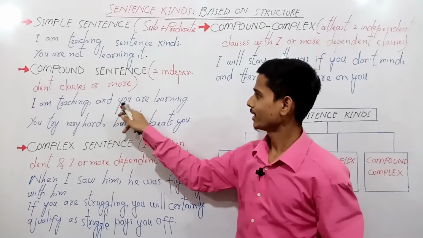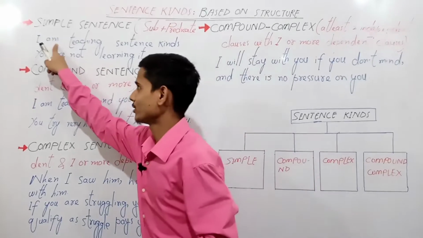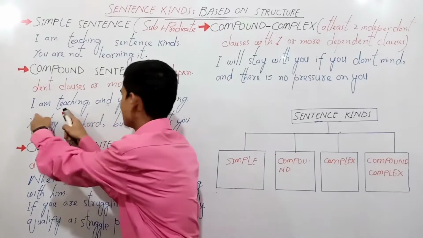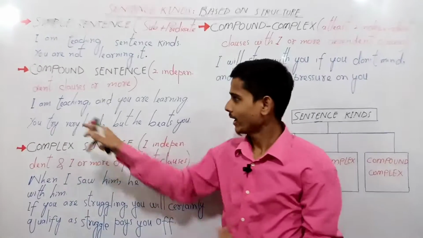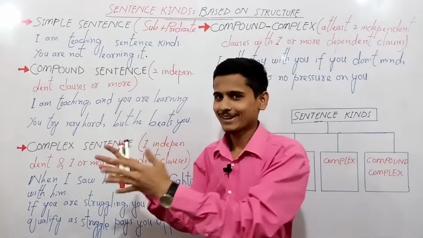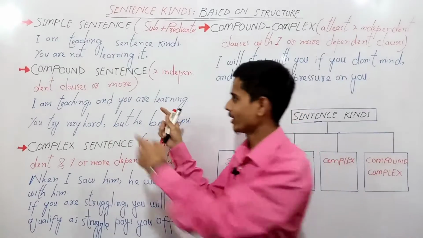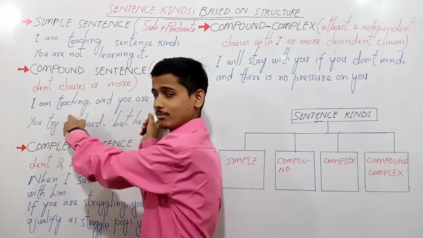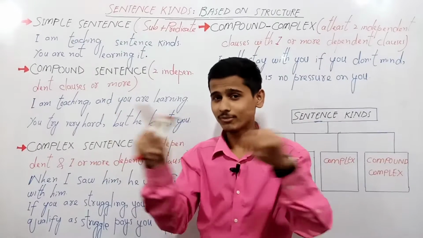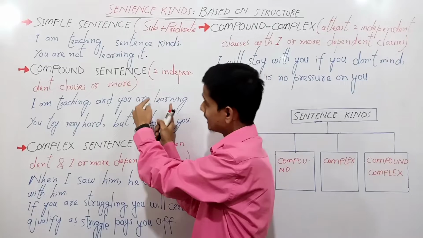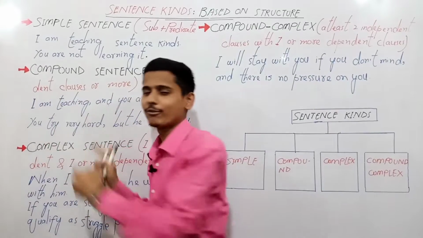I am teaching and you are learning. So here our first clause is I'm teaching, then I have put a comma, and you are learning. Here are two clauses, both independent of each other. Neither depends on the second one, nor does the second depend on the first.